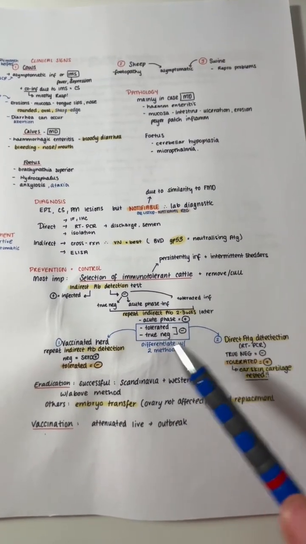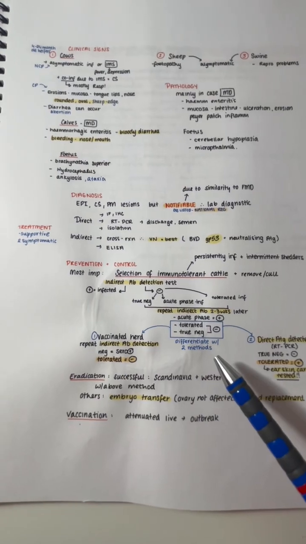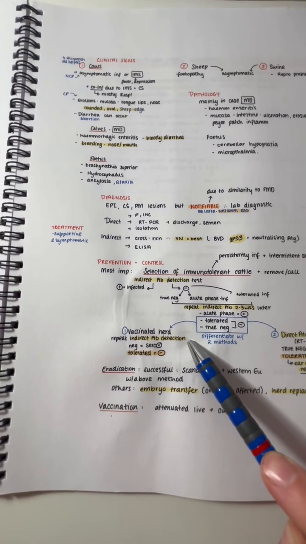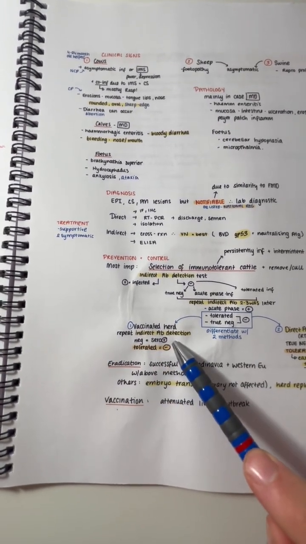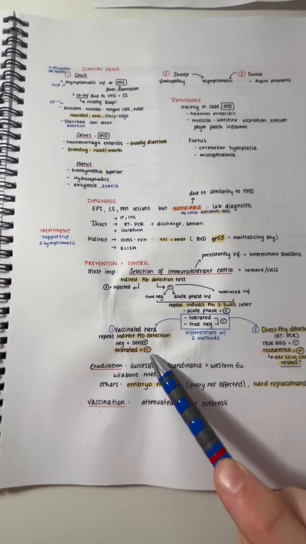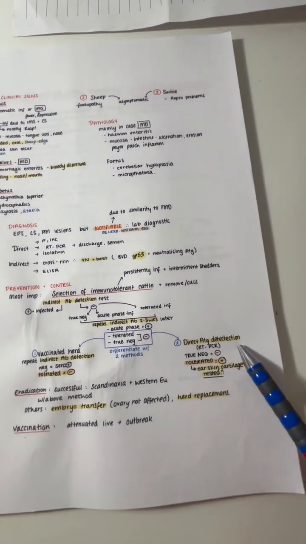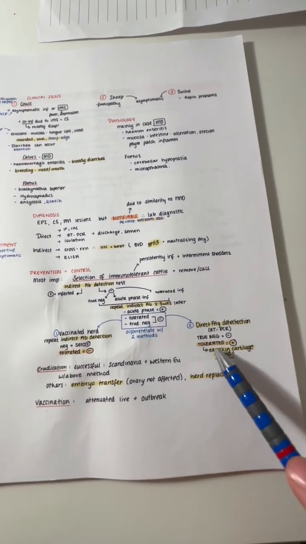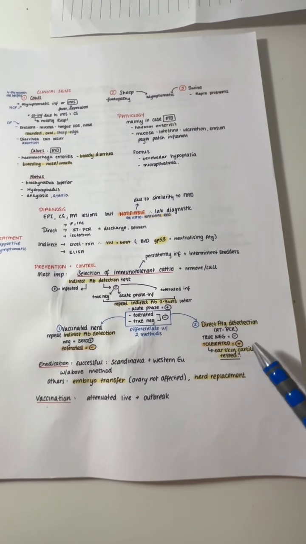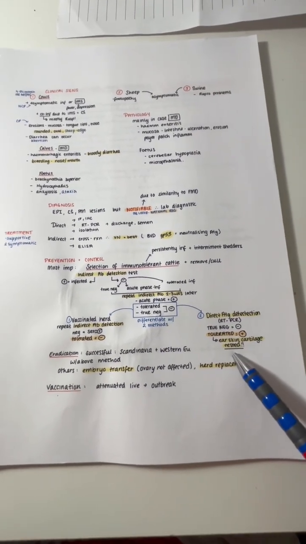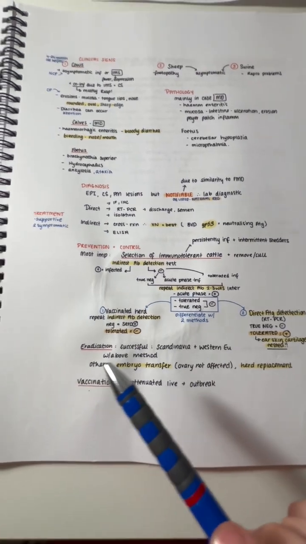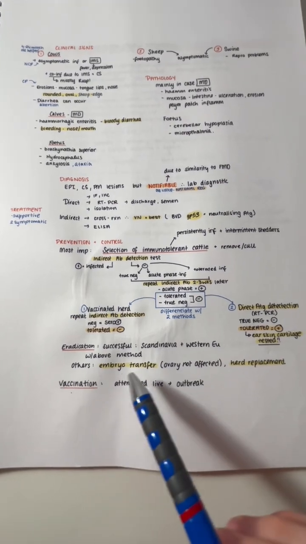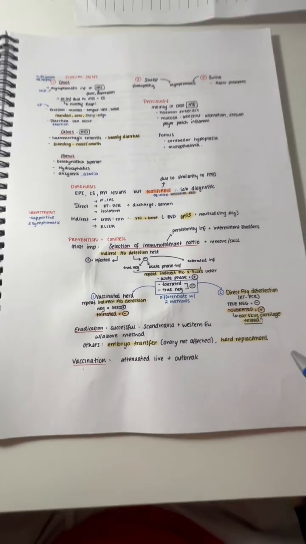You can differentiate between the two with 2 different methods. The first type is by vaccinating the herd, repeat indirect antibody detection. In this case, negative animals will be seropositive, and then tolerated animals will be negative. Or do direct antigen detection tests by using real-time PCRs. Truly negatives will be negatives, and then tolerated will have a positive result. The ear skin cartilage is tested. For the eradication, it was successful in Scandinavia and Western Europe with the above method. Others do embryo transfers as the ovary is not affected and herd replacement.